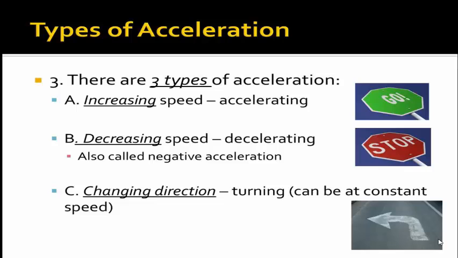The types of acceleration. There are three types of acceleration. The first is increasing speed, which is taken as accelerating. Decreasing speed is taken as deceleration. It is also called negative acceleration. The third type of acceleration is changing direction, that is, turning.